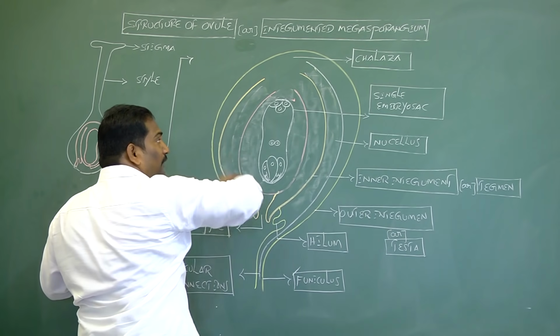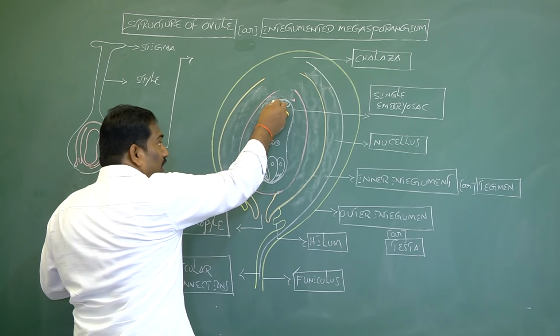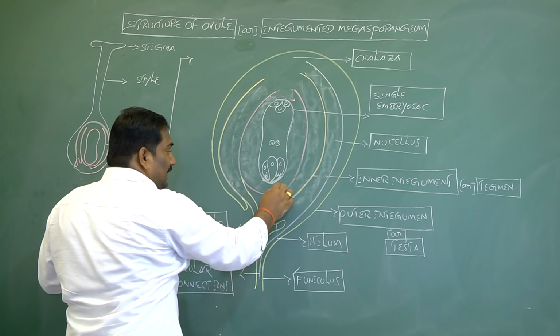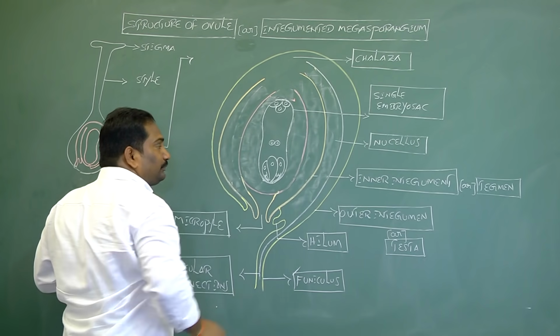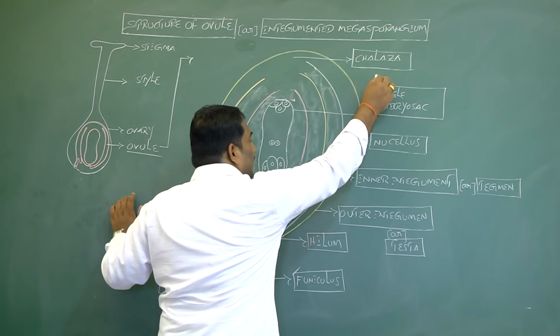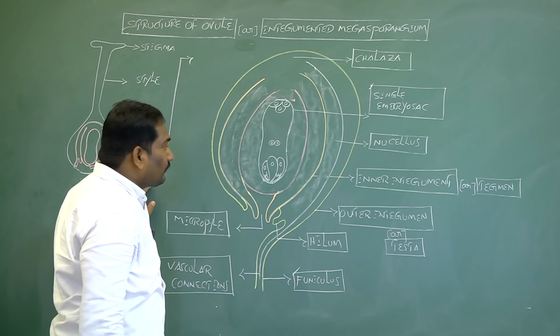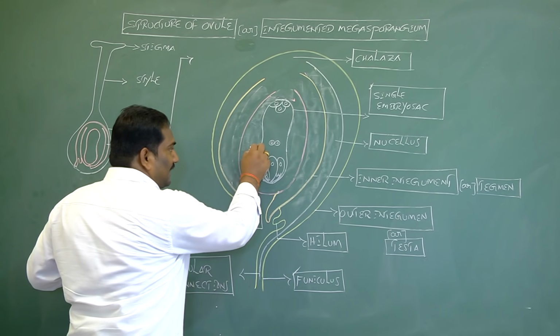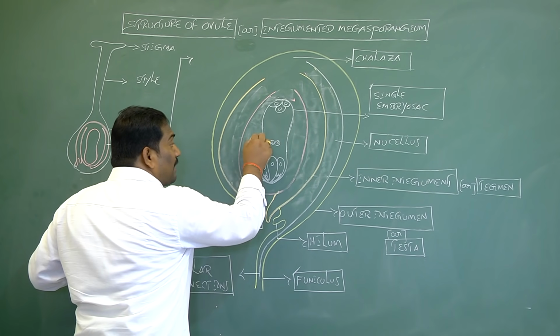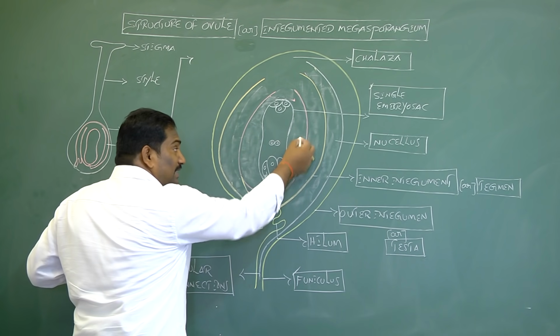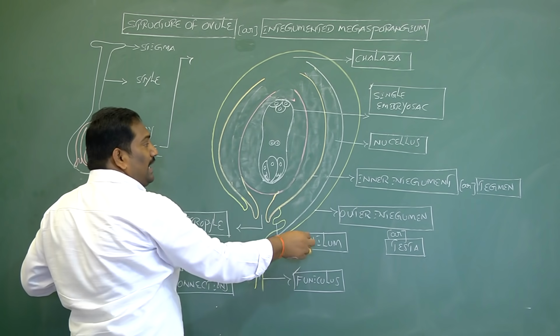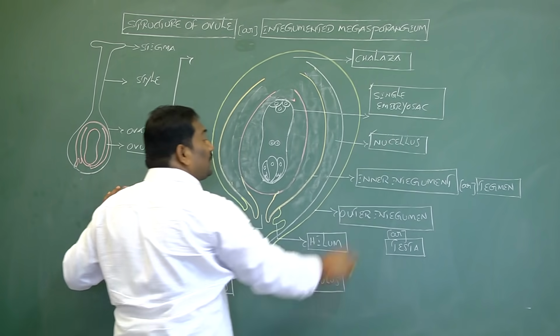In the body of the ovule, each ovule has a single female gametophyte, also called the embryo sac. This embryo sac is surrounded by a mass of parenchymatous nutritive tissue called the nucellus.